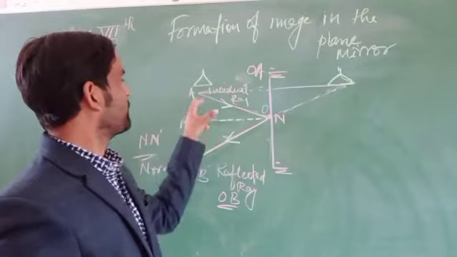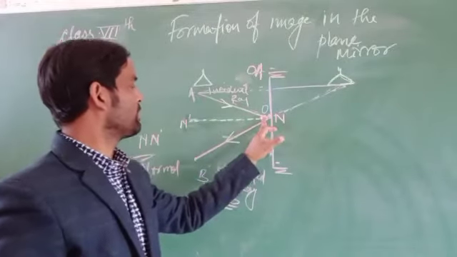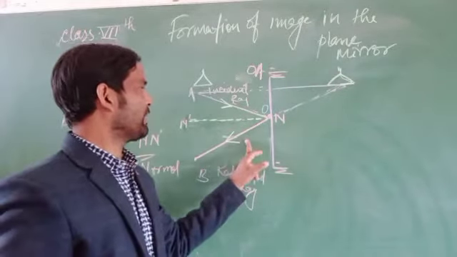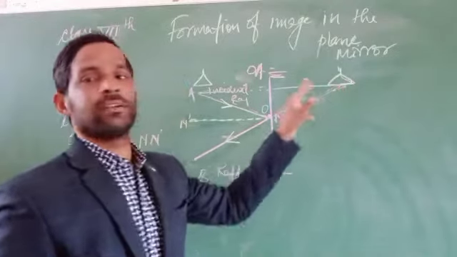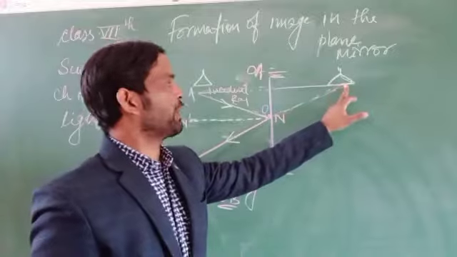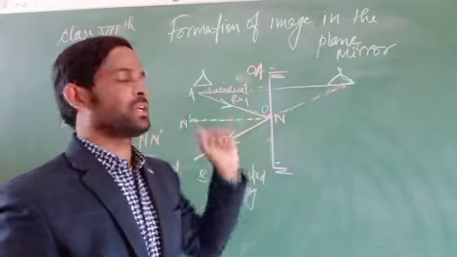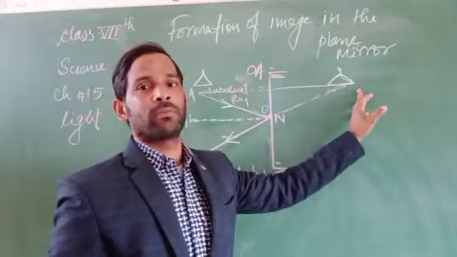Here is the incident ray and here is the reflected ray. These rays intersect at a particular place where the image is formed.